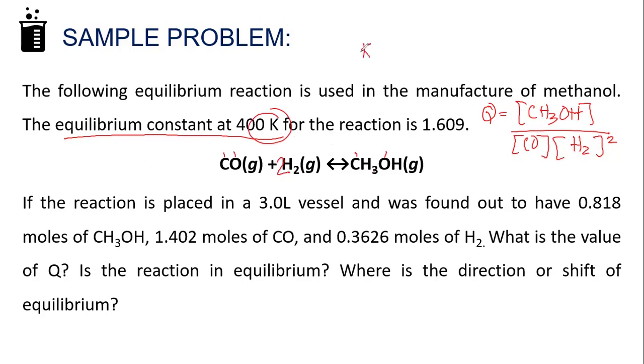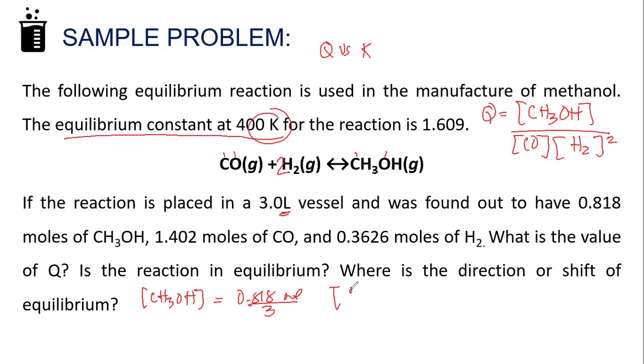Because you need to compare Q versus K at the end of the computation. Okay? So next, check if what is given is in molarities. The reaction is placed in a 3-liter vessel and the amounts are in moles, so it's not yet in molarity. So the concentration of your CH3OH is equal to 0.818 moles divided by 3.